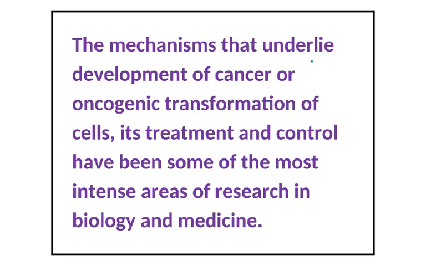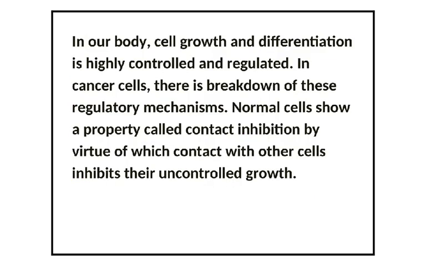The mechanisms that underlie the development of cancer, oncogenic transformation of the cells, its treatment and control have been some of the most intense areas of research in biology and medicine. In our body, cell growth and differentiation is highly controlled and regulated. In cancer cells, there is a breakdown of these regulatory mechanisms.